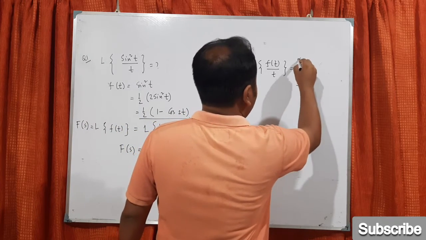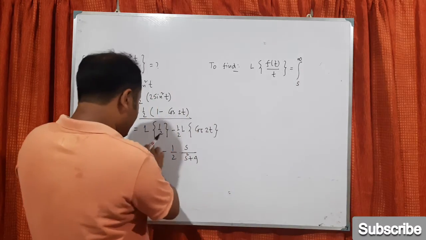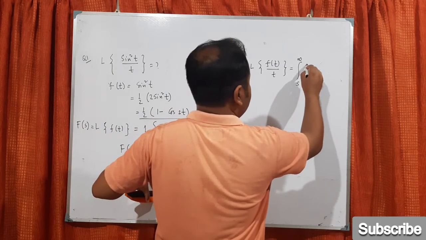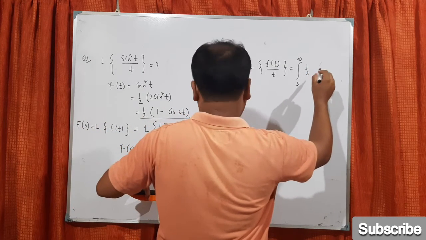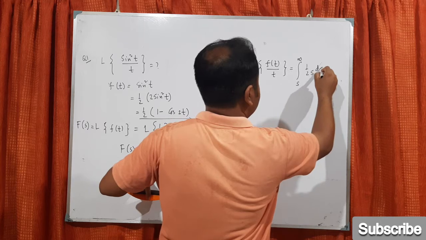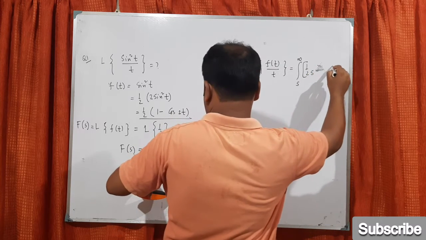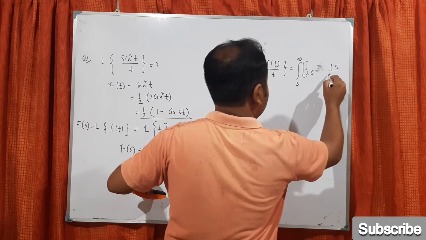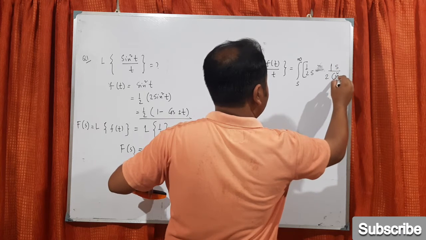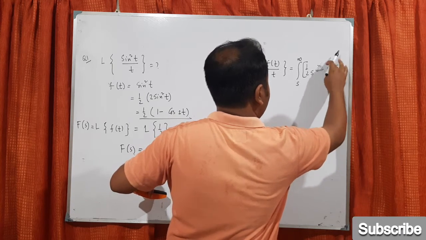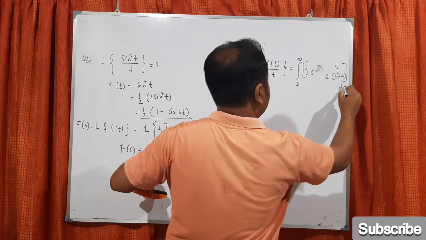This is the integral from s to infinity of F(s) ds. F(s) means this one, so if I take half, 2s ds, 2s minus 1 by 2 s squared plus 4, and the whole ds.